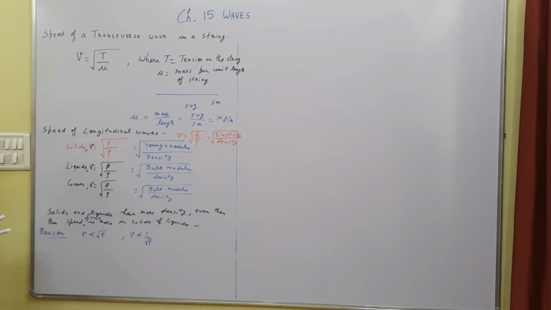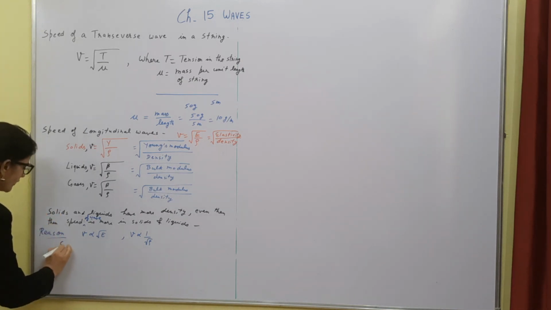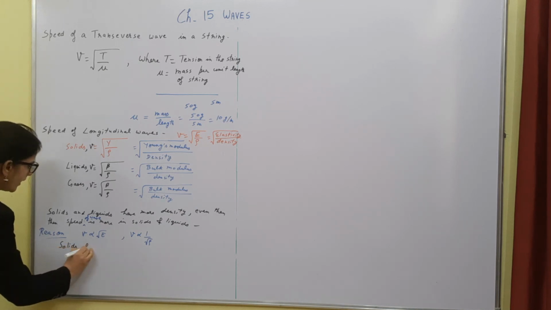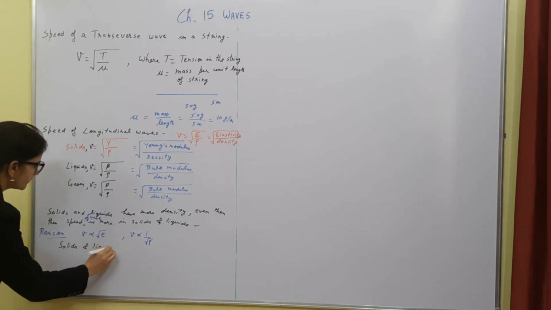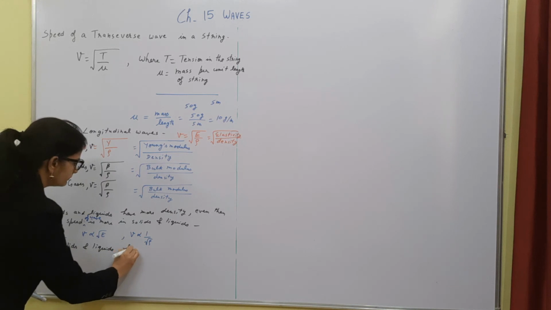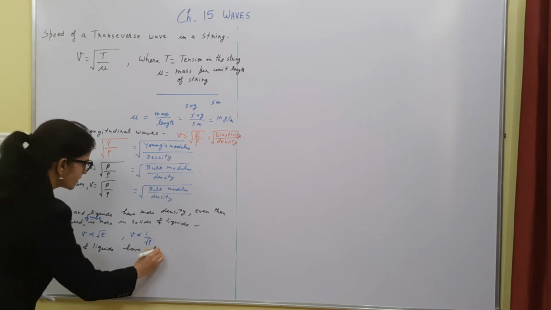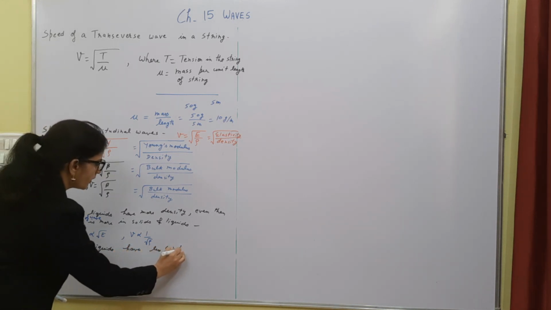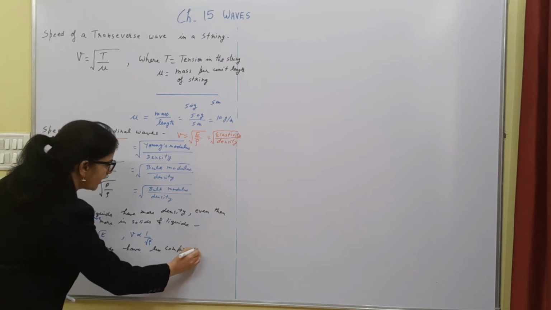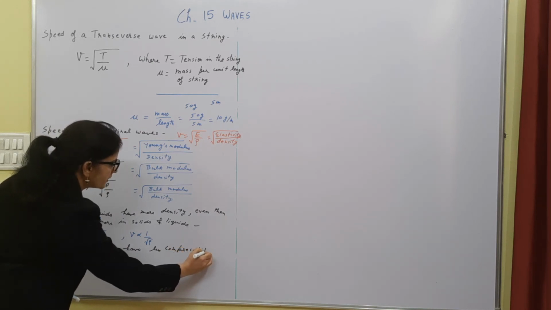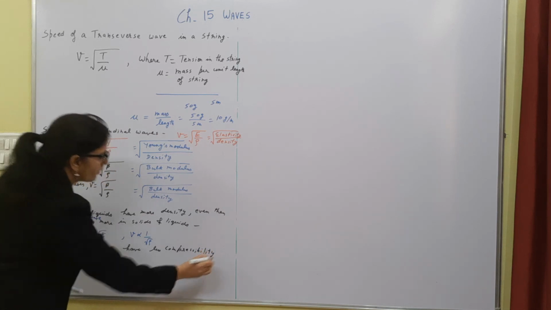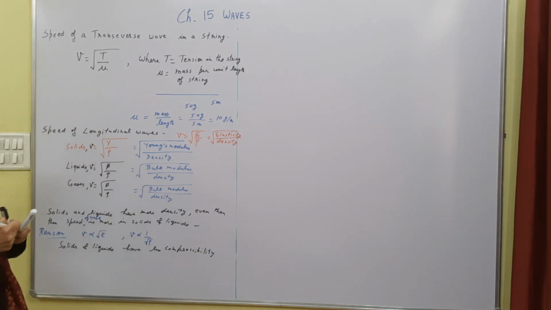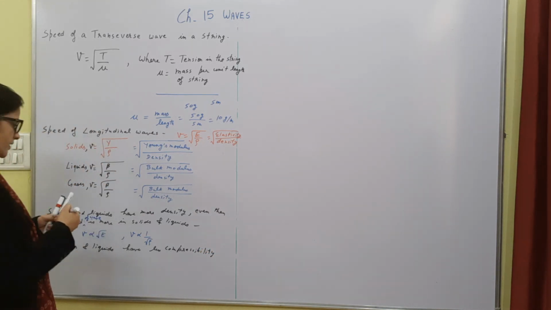So the reason I am writing here: solids and liquids have less compressibility, and we know that compressibility is the reciprocal of bulk modulus.